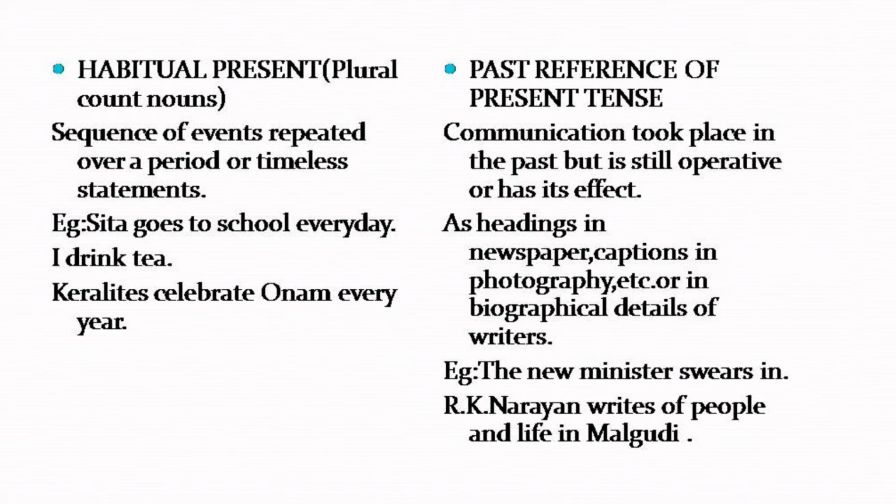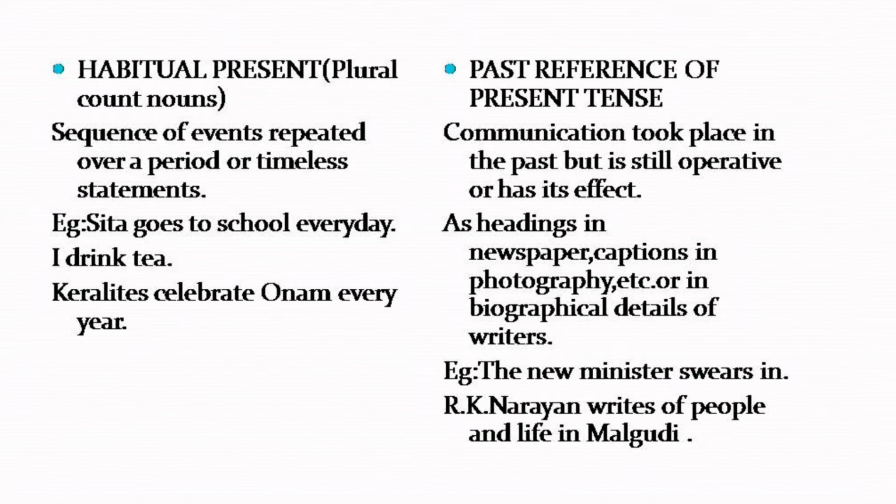For example, Sita goes to school every day. I drink tea every day. Maybe one or two days I would have changed it, but usually or habitually I have a habit of taking tea in the morning, not coffee or milk. Keralites celebrate Onam every year.